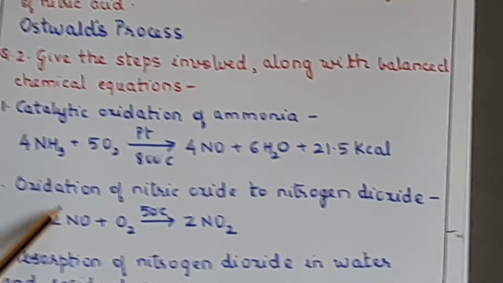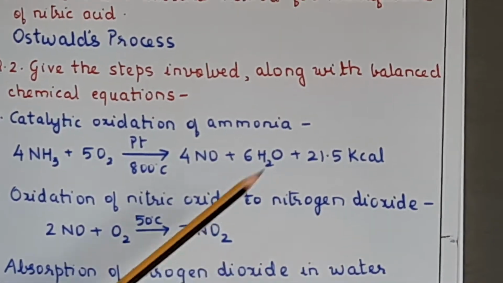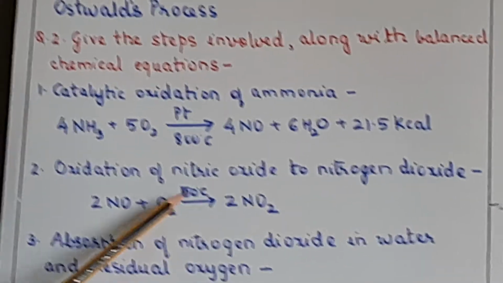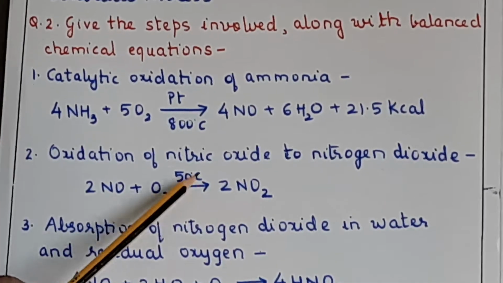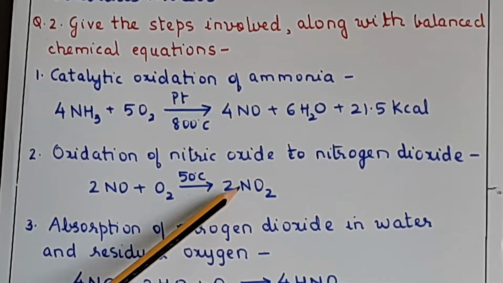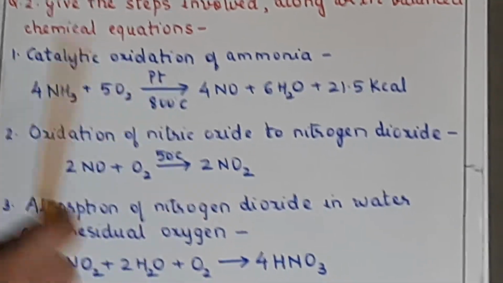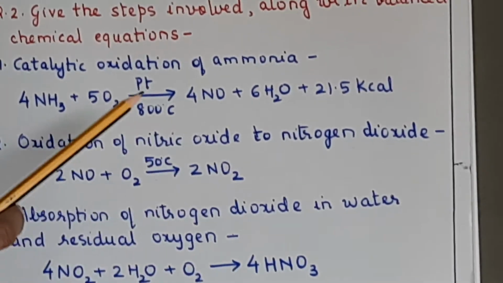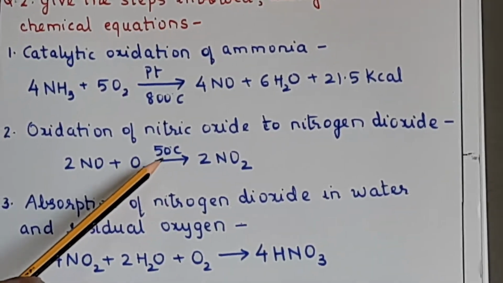Okay. So the oxidation of nitric oxide to nitrogen dioxide is taking place in the oxidation chamber. So 2NO plus O2 at a temperature of 50 degrees Celsius will give you 2NO2. Now this particular reaction takes place only at lower temperatures. At higher temperatures, the reverse reaction will take place. So you have to ensure that the temperature is reduced from 800 to 50, which is done with the help of that heat exchanger and cooling coils.